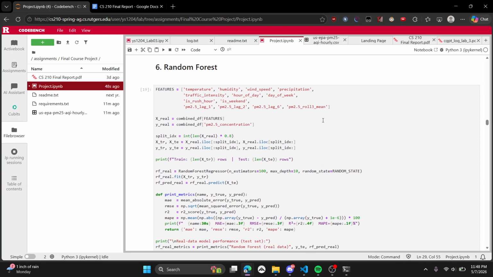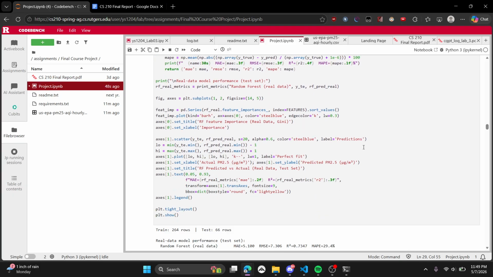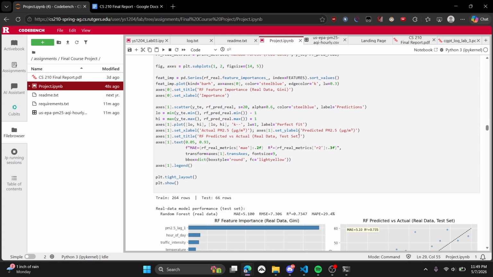So basically, the random forest happens. I'm not really going to get into the code. It's very standard random forest code.